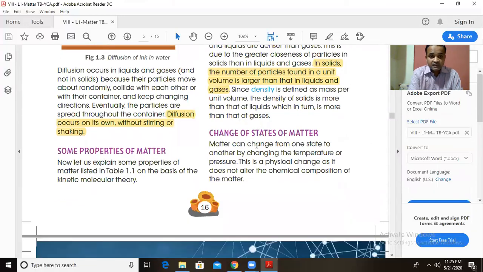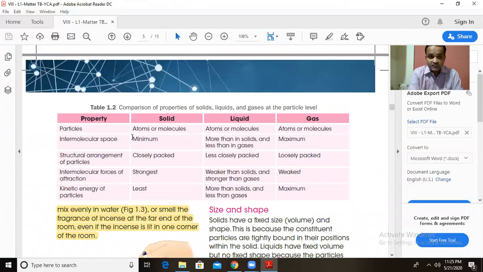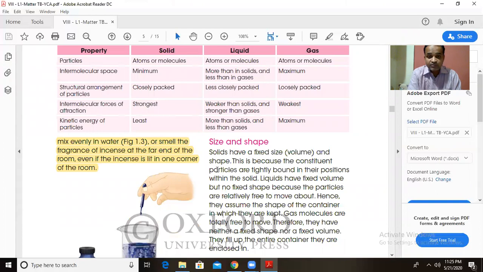Now, let us study some properties of matter. In that, the first one, size and shape. As we have seen, in case of solids, the intermolecular space is minimum and the interparticle force of attraction is the strongest. Therefore, they have a fixed size and fixed shape. And as the particles cannot move, their size and shape also do not change.